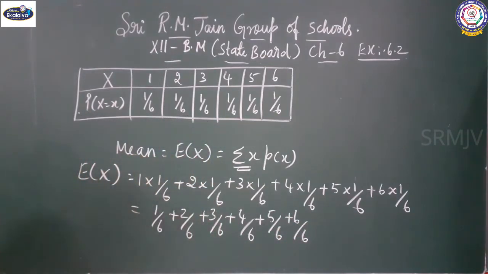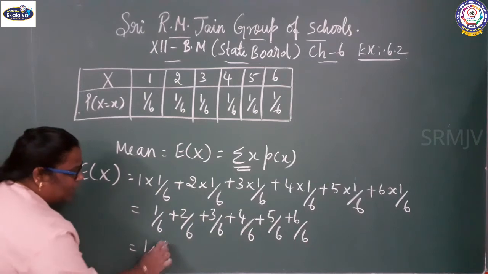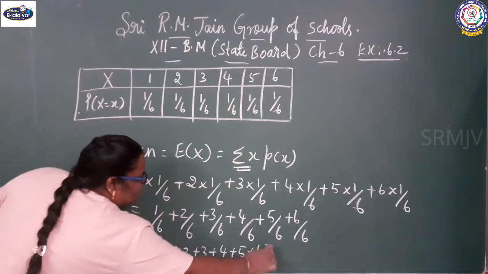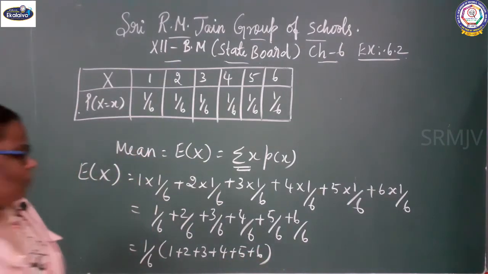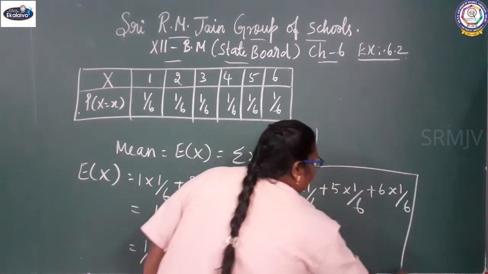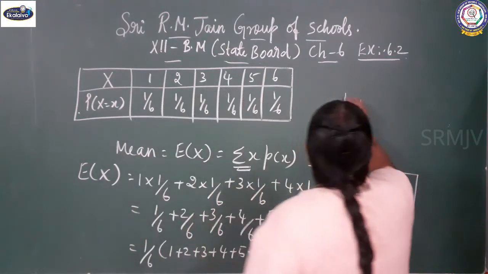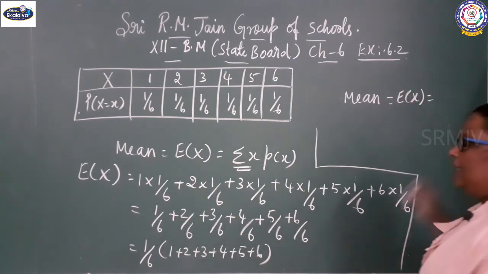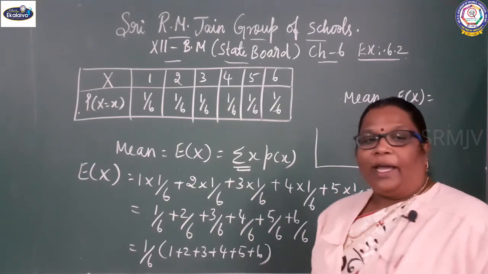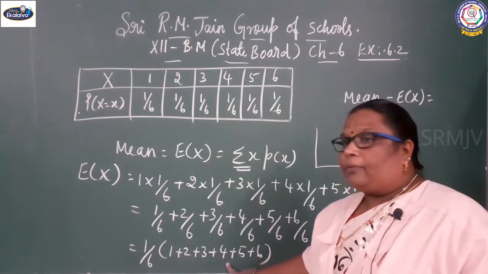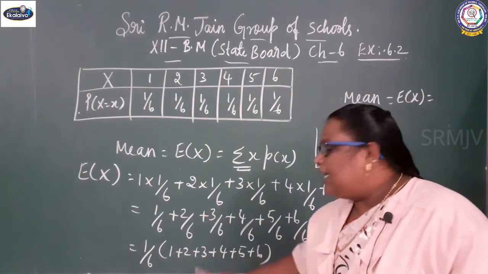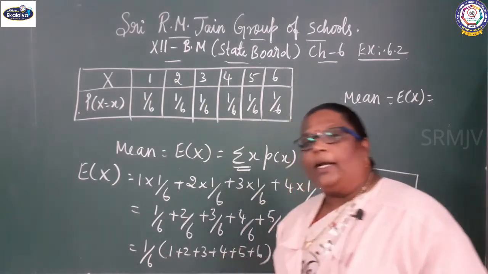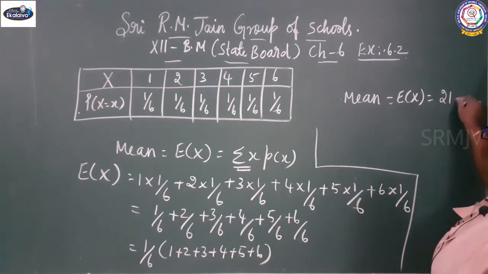You can take 1 by 6 commonly out. What is the remaining thing? 1 plus 2 plus 3 plus 4 plus 5 plus 6. So mean equal to expectation of x equal to 6 plus 5 is 11, 11 plus 4 is 15, 15 plus 3 is 18, 18 plus 2 is 20, 20 plus 1 is 21, 21 by 6.